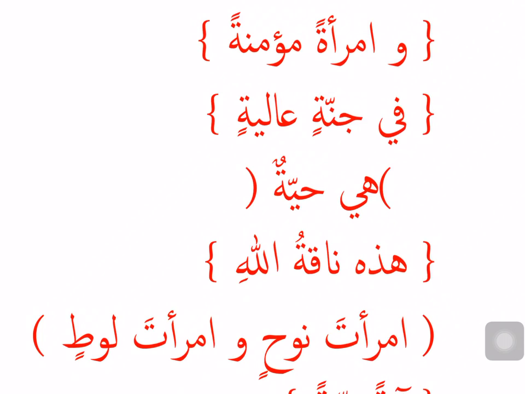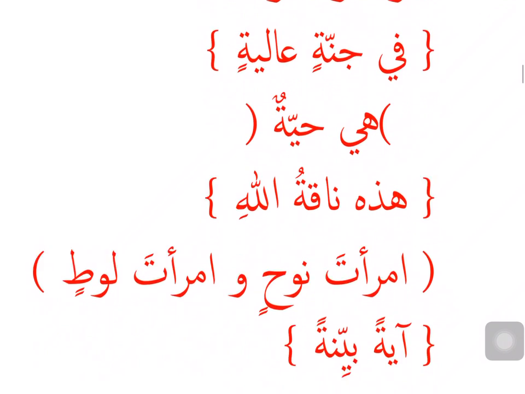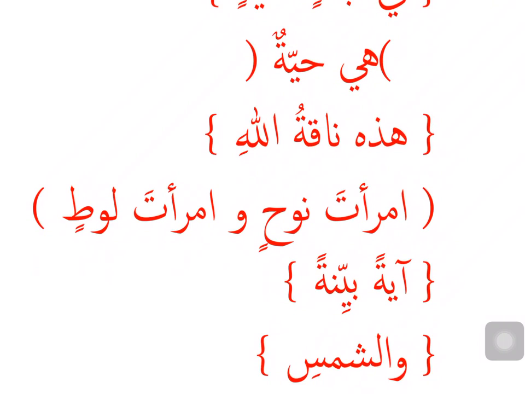Fi jannatin aliyatin, fi is harf of jar, jannatin is its ism majroor, and aliyatin is the sifa, in a high paradise. Again, this is not a sentence, it's a murakkab. Hiya hayyatun. Pronoun, I said for our purpose we'll take it as a mubtada, so this is a sentence. Jumla ismiya, hiya mubtada, hayyatun is the khabar. What type of khabar? Khabar mufrad. It is a snake.